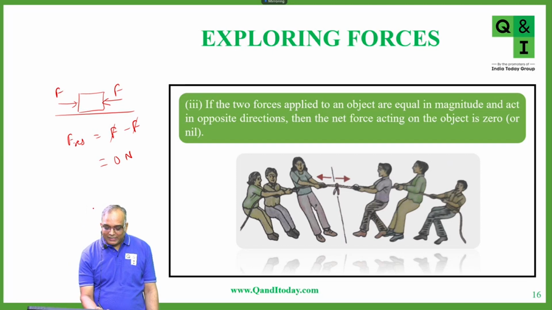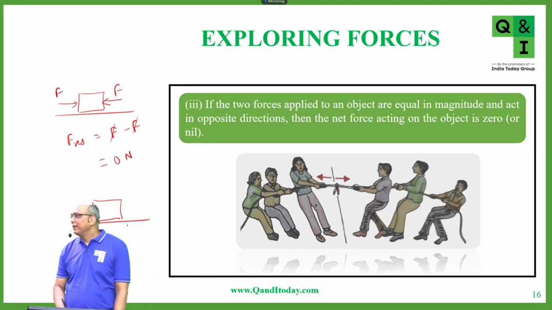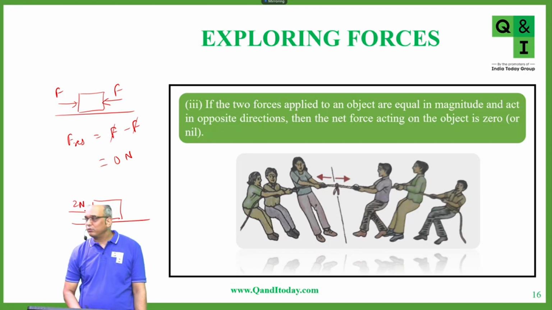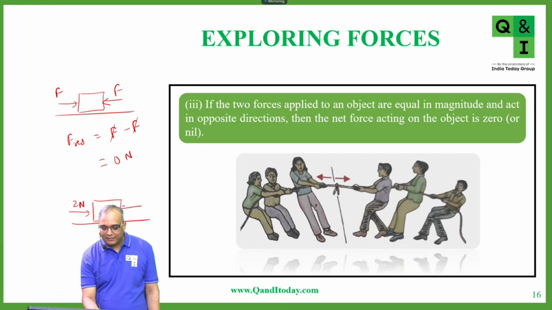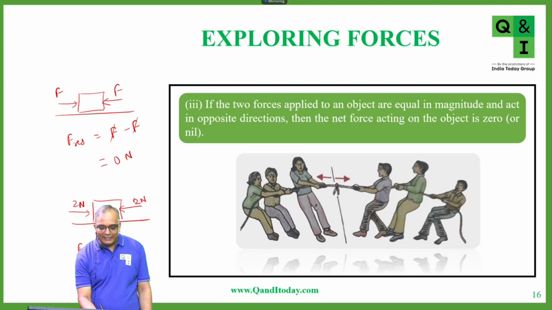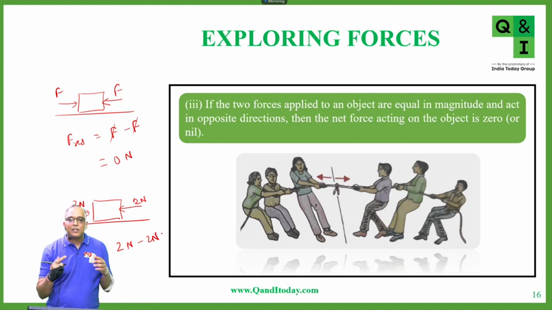For example, let's say we have this block. There is a force of 2 Newton acting towards the right, and there is another force acting on this, 2 Newton towards the left, right? Now, if you find the resultant here, what will be the resultant? 2 Newton minus 2 Newton, because these are in opposite directions, you will take the difference of these two.